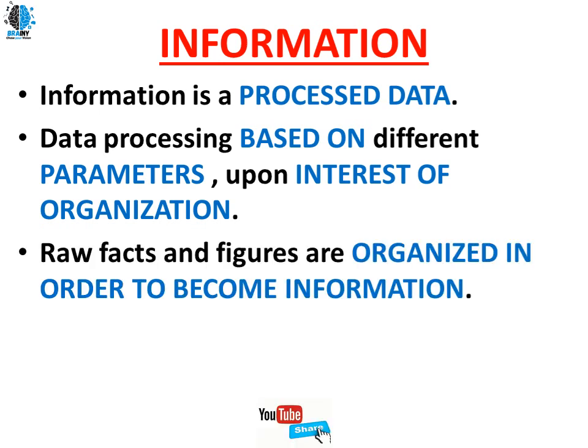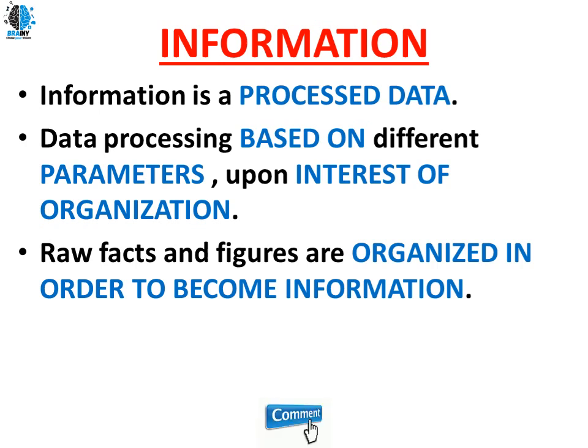Raw facts and figures are organized in order to become information. For example, I have all different types of data available with me. I am going to arrange that data so that I can get some information from it. Arranging the data in a proper order is called data processing as well.